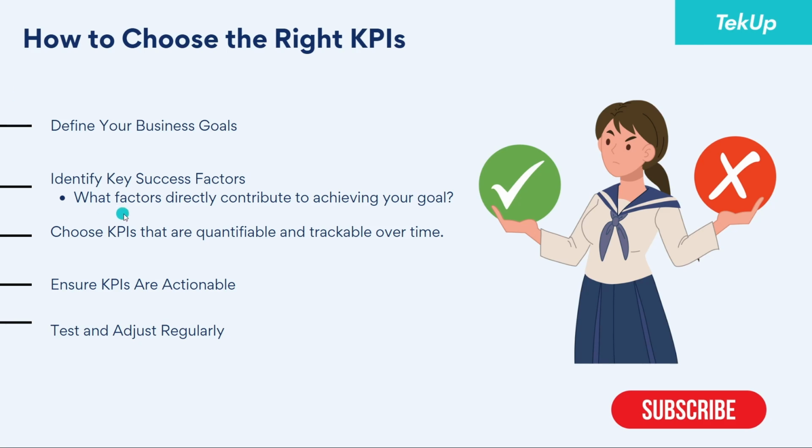Identify key success factors. What factors directly contribute to achieving the business goal? Choose KPIs that are quantifiable and trackable over time. Ensure KPIs are actionable. Test and adjust regularly.